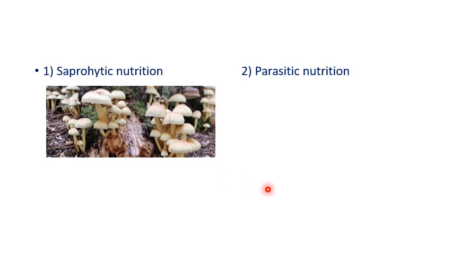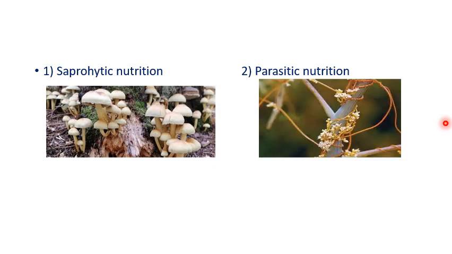Now let us discuss another type, parasitic nutrition. What do you mean by parasitic? These are organisms that feed on simple nutrients from the body of another organism called the host. What do you mean by that? The organism that depends upon another organism externally or internally is called the host. It obtains nutrition from the host, and it causes harm to it.